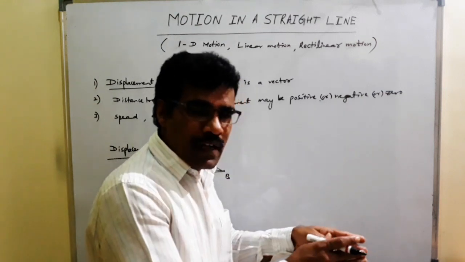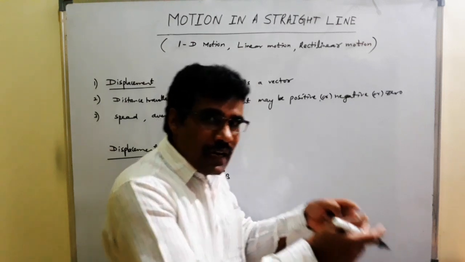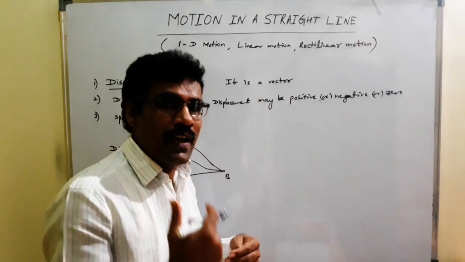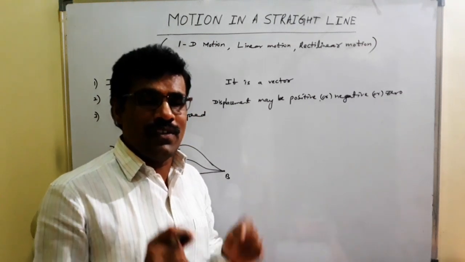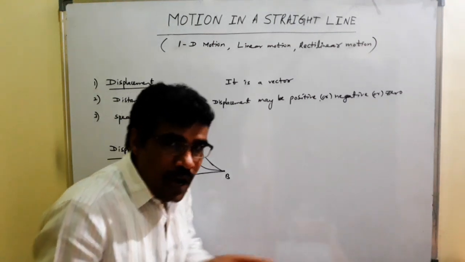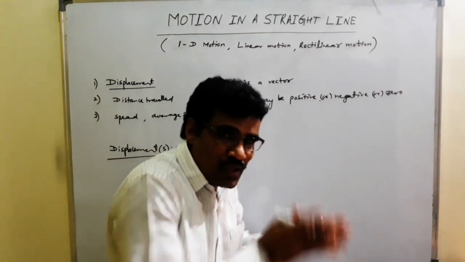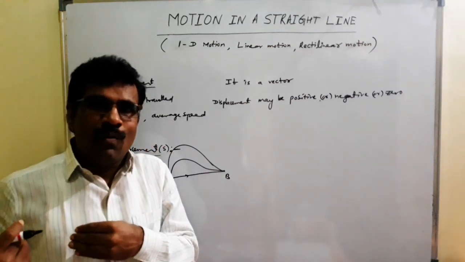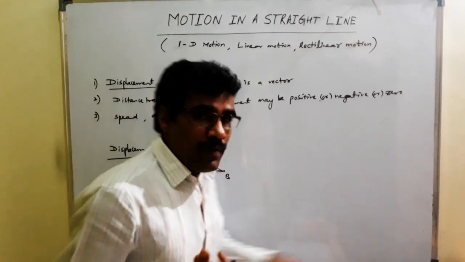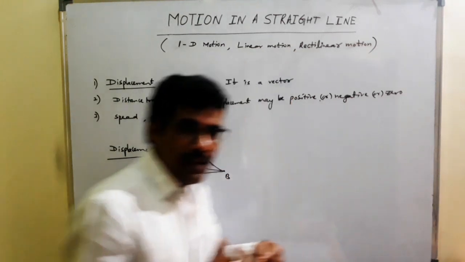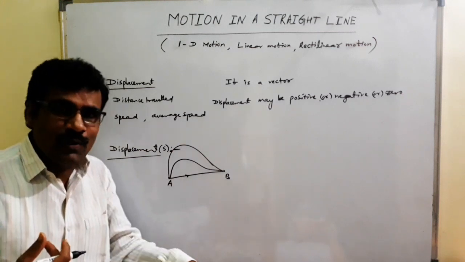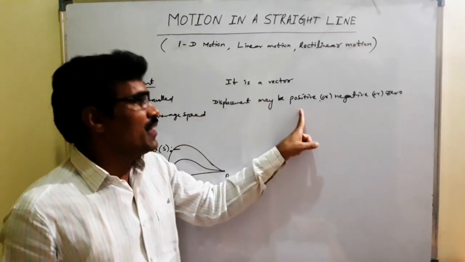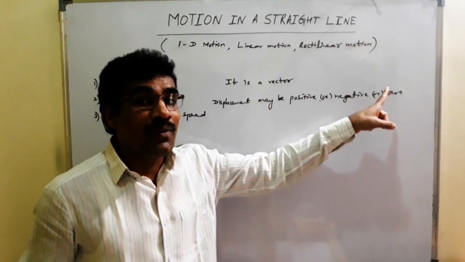I am moving forward 5 meters along a straight line and return to the same position, displacement is 0 because initial and final positions coincide with each other. Students, I am moving forward 5 meters along a straight line and return back 8 meters. What is the displacement? I moved forward 5, return is 8 meters, meaning we cross the initial position, so displacement is negative. That's why displacement may be positive, may be negative, may be 0.